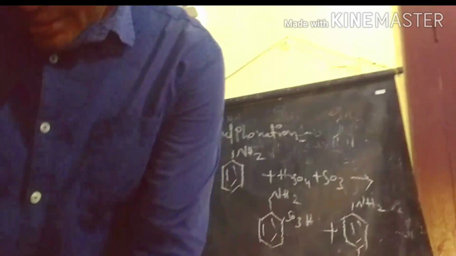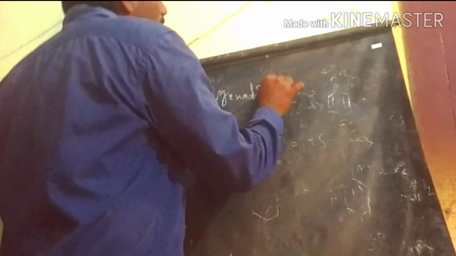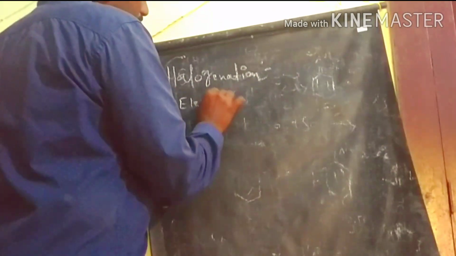So let's see a simple example of some halogenation reactions. Aniline halogenation reaction. This halogenation process is also one of the electrophilic substitution reactions.